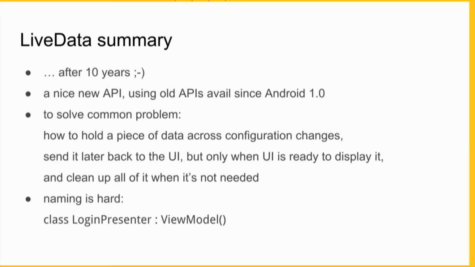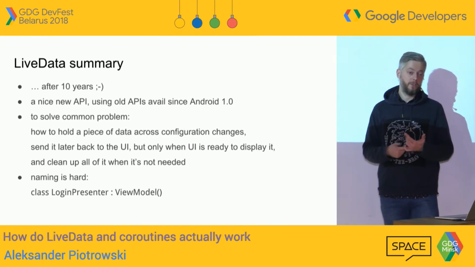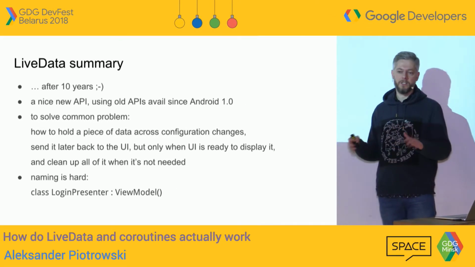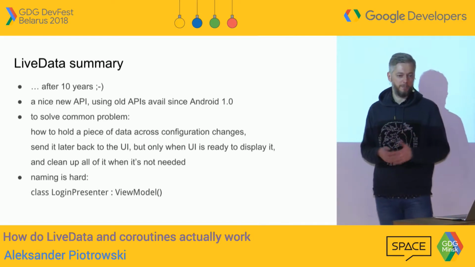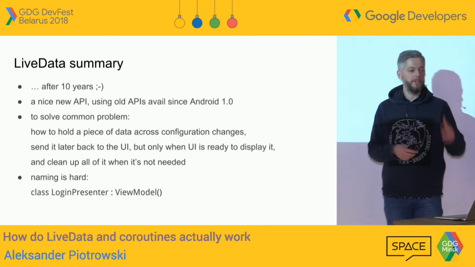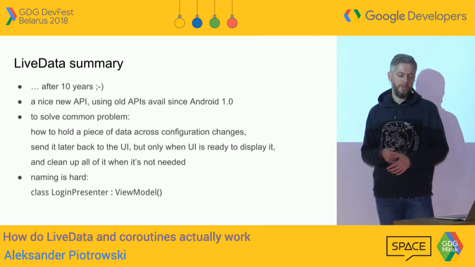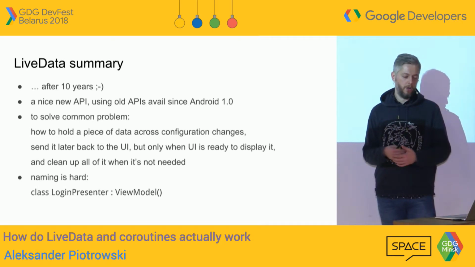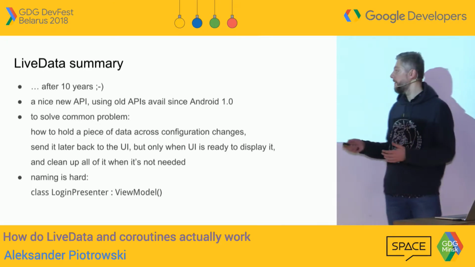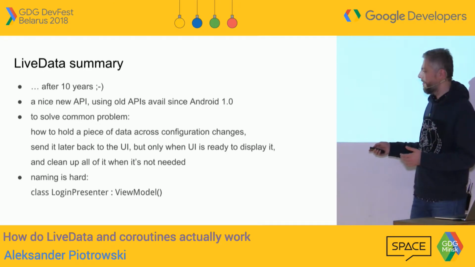So to sum it up, 10 years it took them. Hopefully they were doing something over those 10 years, and now everything is done, so they can focus on high-level things and provide us with new APIs and Kotlin and whatnot. But it took a while to reuse this very simple API 1 call to just create this view model thing. And the last thing, which is, I think, the biggest joke of all of it, is that the thing that is surviving configuration change is called a view model.